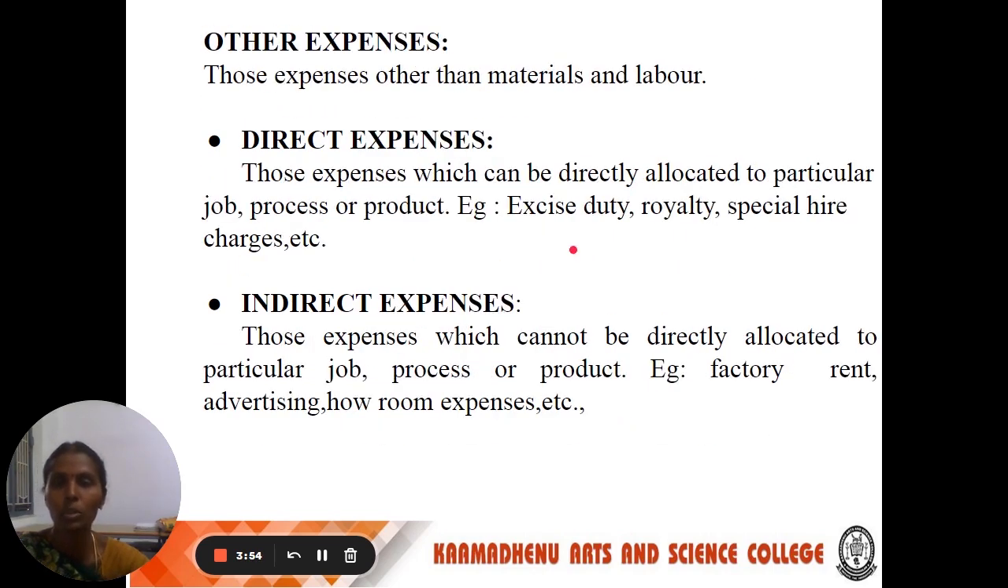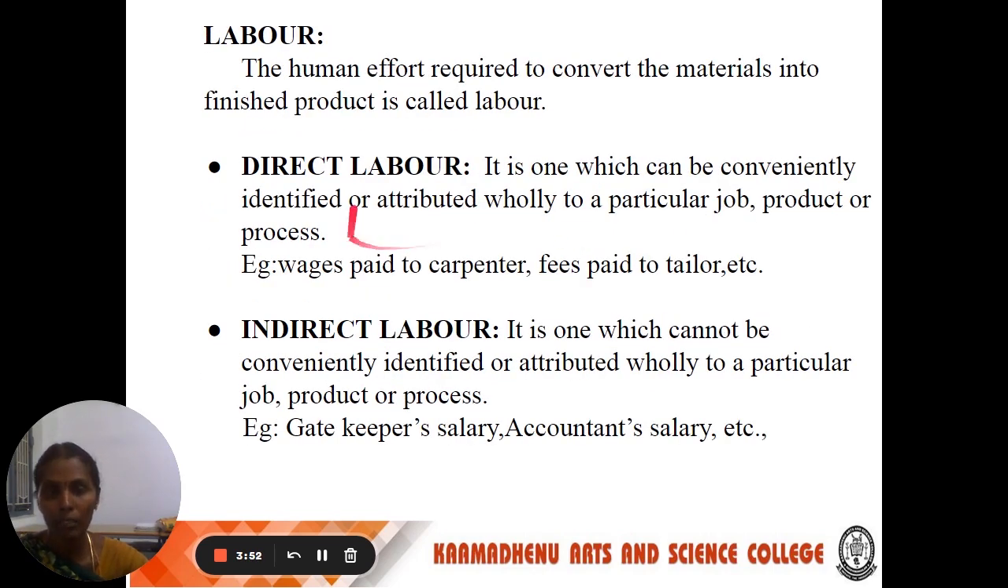Next we see about labor. Labor is human effort. The human being's efforts required to convert the material into finished product are called labor. Labor can be classified into two categories: direct labor and indirect labor. Direct labor is one which can be conveniently identified or attributed wholly to a particular job, product or process. So that is called direct labor.